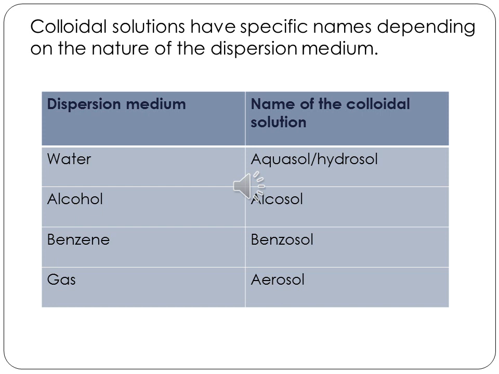What do we have here? Colloidal solutions are named depending on the nature of the dispersion medium. If water is the dispersion medium, we say it's an aquasol or a hydrosol. If alcohol is the dispersion medium, we say alkosol. If benzene is the dispersion medium, we say benzosol. If gas is the dispersion medium, we say aerosol. So based on the dispersion medium, you can name the colloidal solutions.